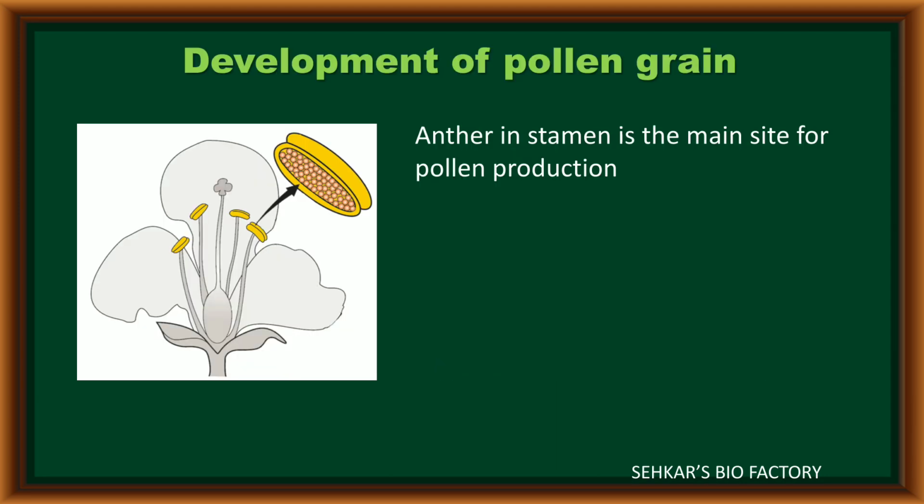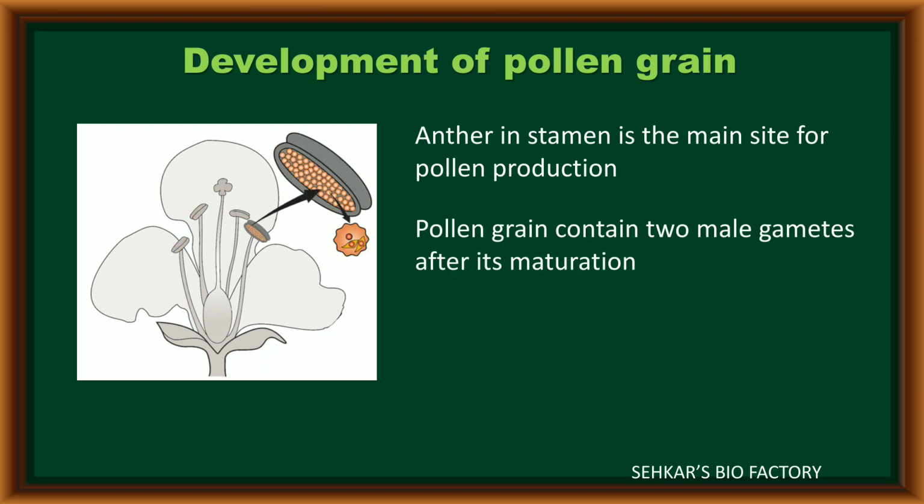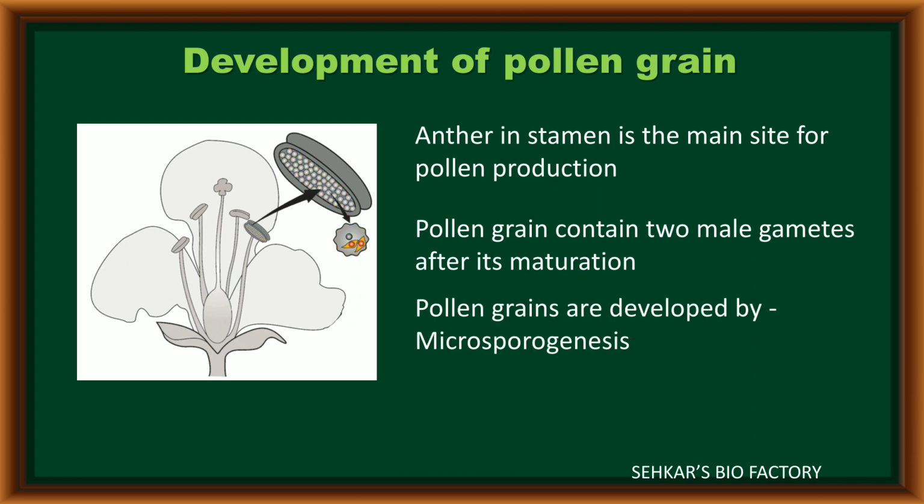In the structure of a stamen, the anther is the main site for the production of pollen grains. This pollen grain contains two male gametes after its maturation. The process of development of pollen grains can easily be understood by a process called microsporogenesis.